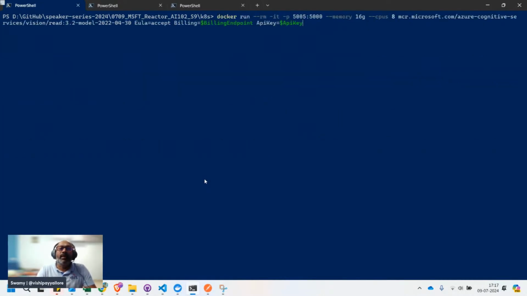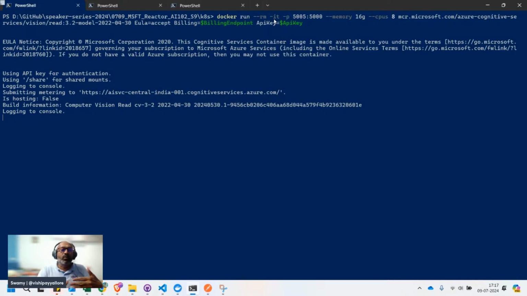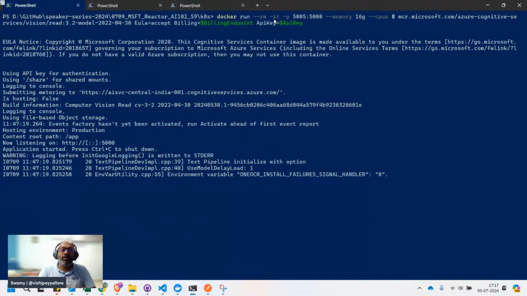Now what is happening is we are executing a command. RM means remove, and IT is interactive. That means when I execute this, the console will hold the control, and I will not get the control back. As long as this is running, the control will be with the console. It has been hosted on 5000. This is a Docker port, and this is a host port, 5005. I have some issue with my port 5000, and I'm lazy to hunt it down, so I'm using 5005. So 5005 is the host port, and 5000 is the Docker port.